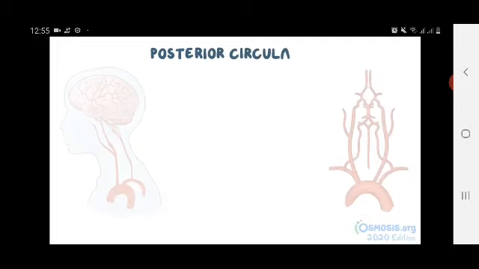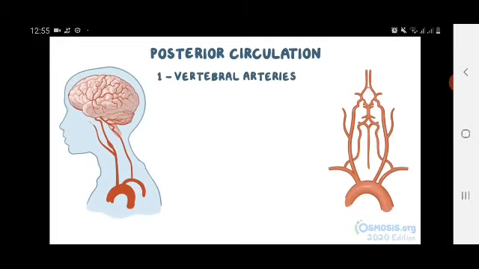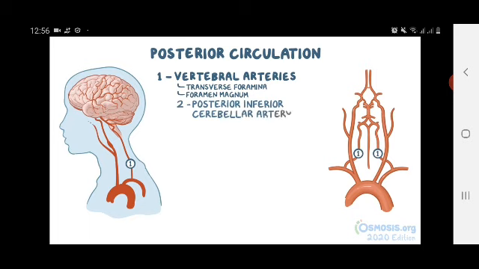The posterior circulation starts with the vertebral arteries, which head up towards the cranium through the transverse foramina of the cervical vertebrae and then through the foramen magnum into the cranial cavity. First, the vertebral arteries give off a branch called the posterior inferior cerebellar artery, or PICA, which supplies the medulla and part of the cerebellum.